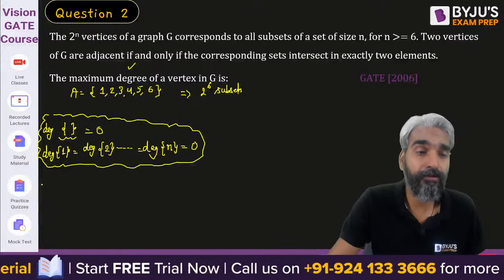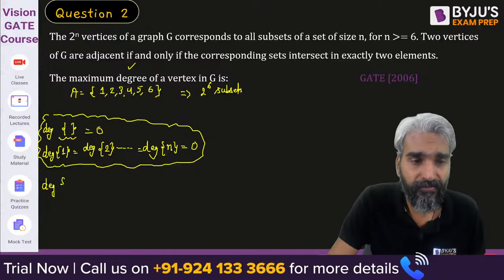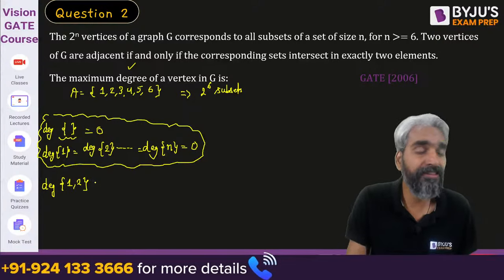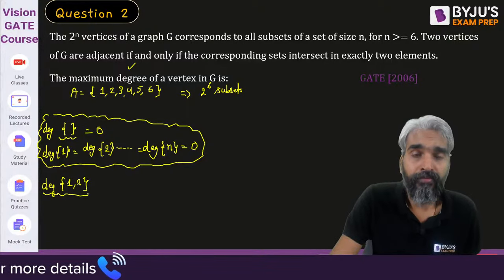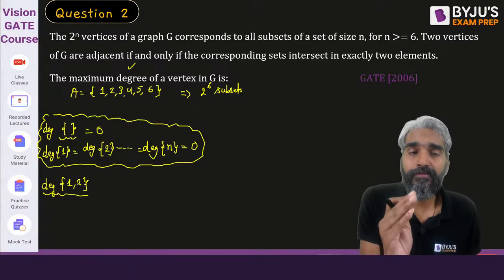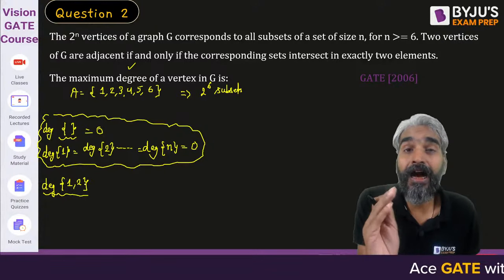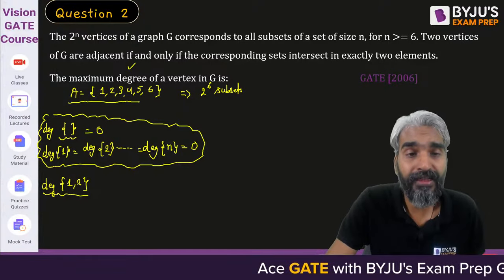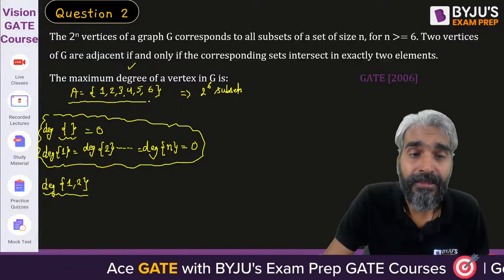Now please try to understand. If I have a vertex whose set consists of exactly 2 elements, my question is, this particular vertex whose label is 1, 2 will intersect and result in 2 elements with exactly how many subsets of this set?